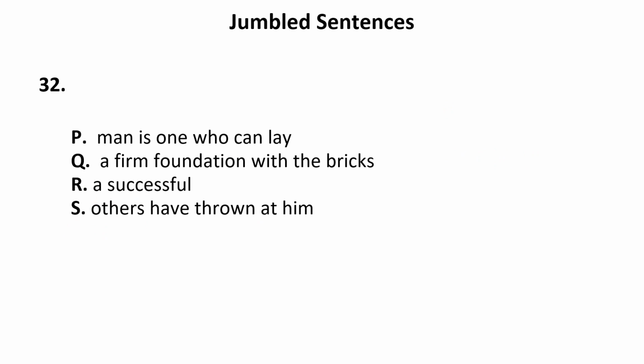Now let us move to the next question, that is 32. A successful man is one who can lay a firm foundation with the bricks others have thrown at him. Now this might be something you have heard earlier as well. It is also like a proverb. Now a successful man, so successful is an adjective, which is qualifying the noun man. So R can be the first sentence. Then P, a successful man is one who can lay a firm foundation with the bricks others have thrown at him. So this is the proper sequence R, P, Q, S.